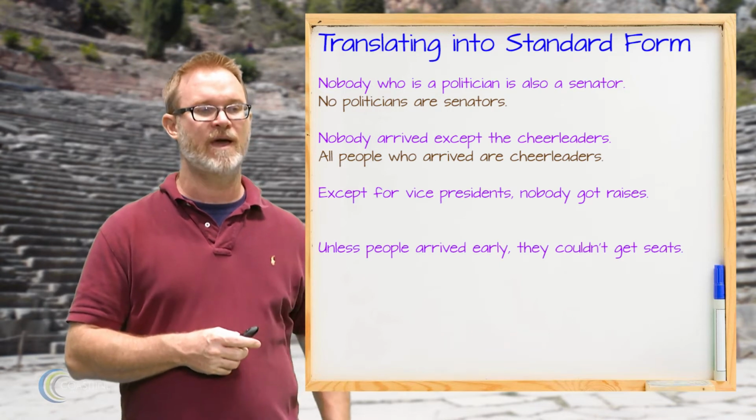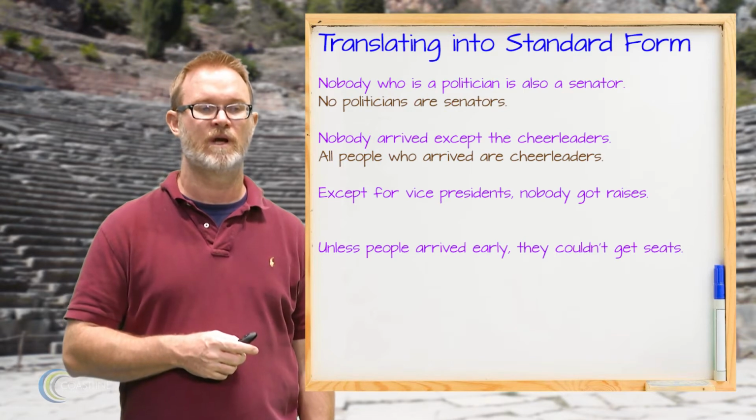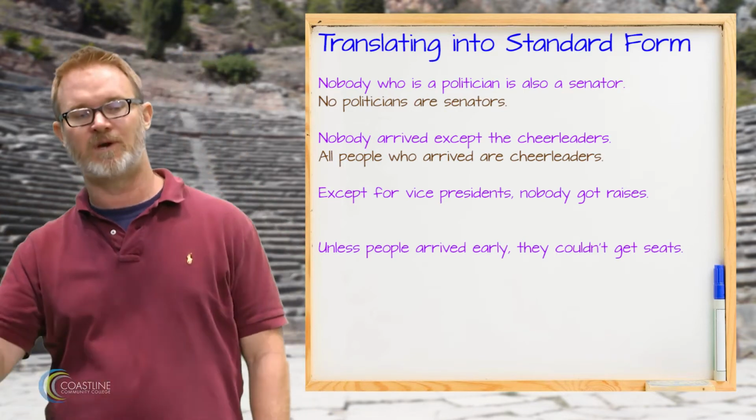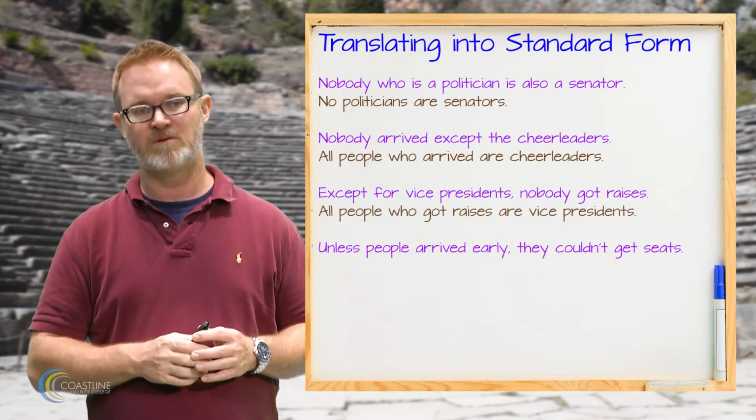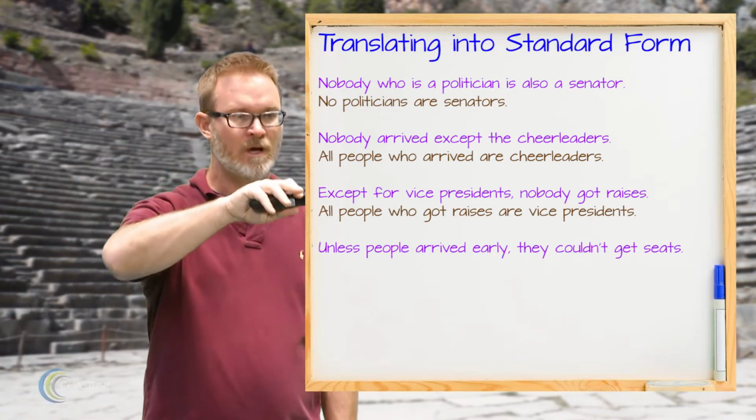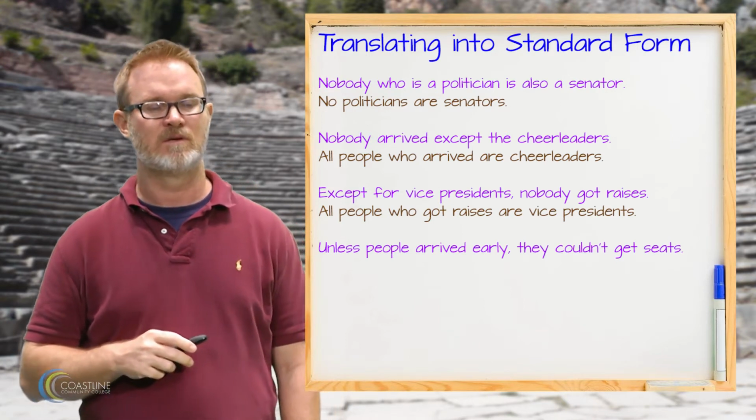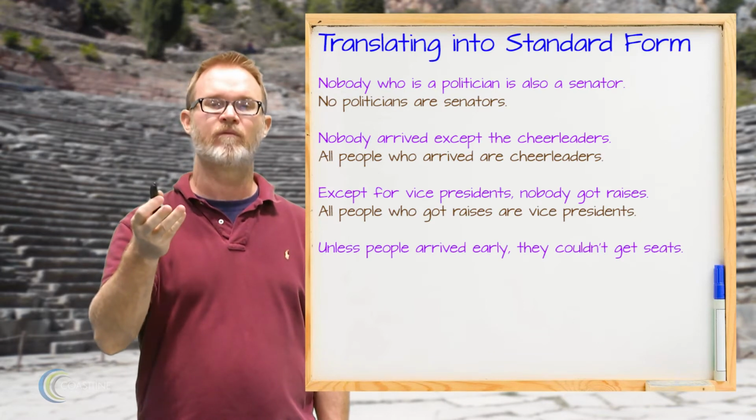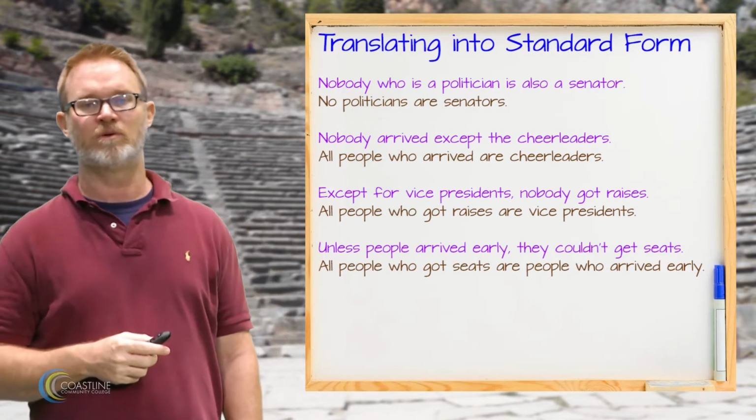The next claim, it says, except for vice presidents, nobody got raises, right? So essentially what this claim is saying is that everybody who got a raise is a vice president, so the claim translates as all people who got raises are vice presidents, okay? The next example we have, unless people arrived early, they couldn't get seats, okay? So this one seems to be saying that everyone who got a seat arrived early. So this will translate as all people who got seats are people who arrived early.